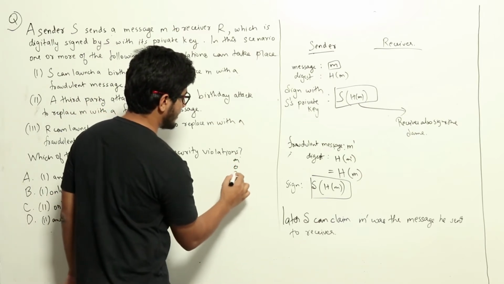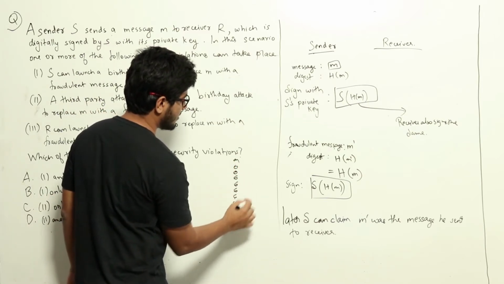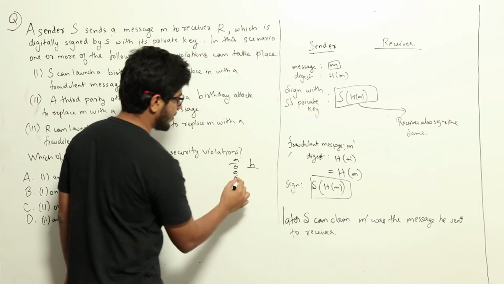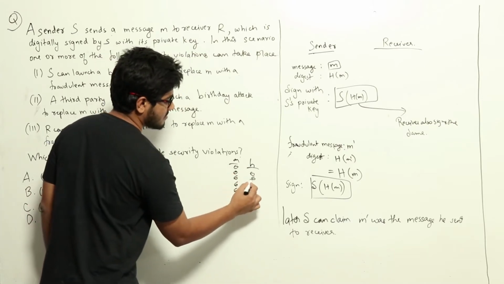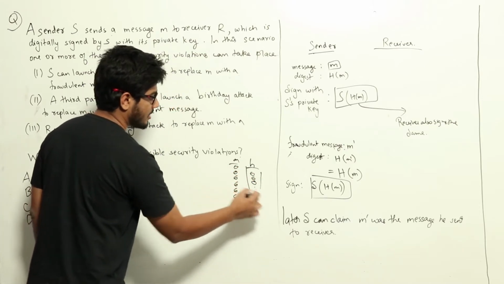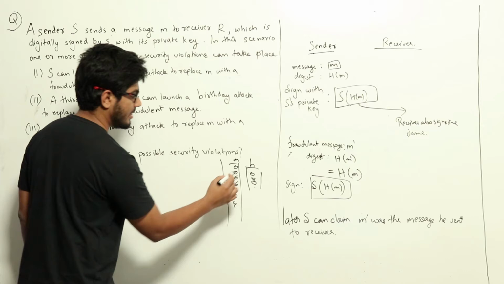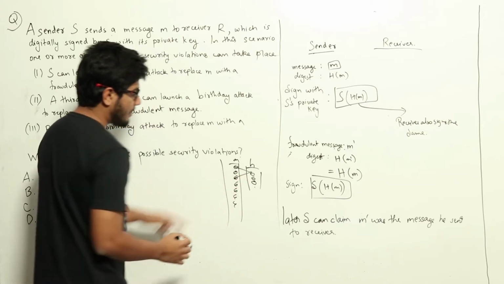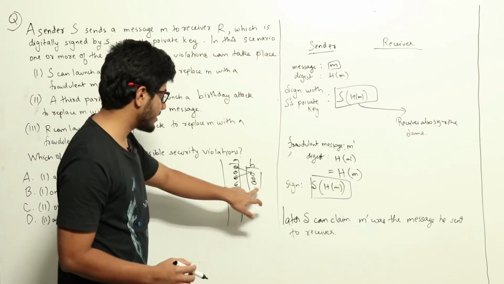See, this is a message space which will be very large, which we are compressing to a hash space. Now the hash space will be smaller compared to the message space, meaning there will be multiple messages which have the same hash.